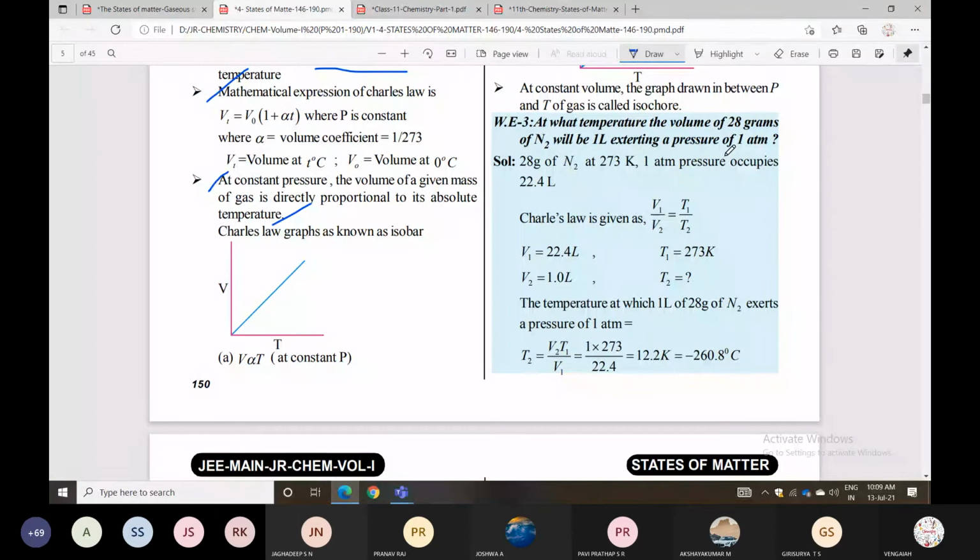Taking T2 as the subject, T2 equal to T1 into V2 by V1. T1 is 273, V2 is 1, V1 is 22.4 liters. You can calculate it.